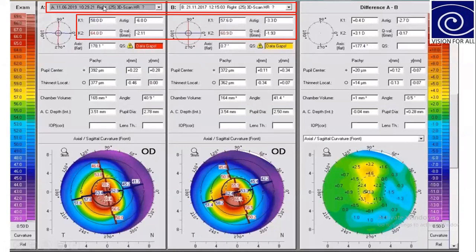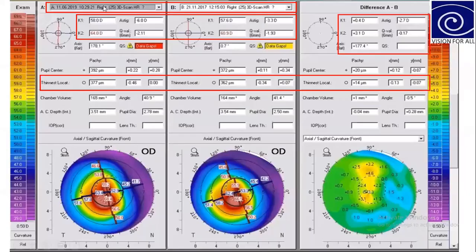After that, if the patient is not comfortable, then we prefer scleral lenses or other lenses. Anything else, considering the corneal thickness and the patient's age? What are the other options that you can suggest?